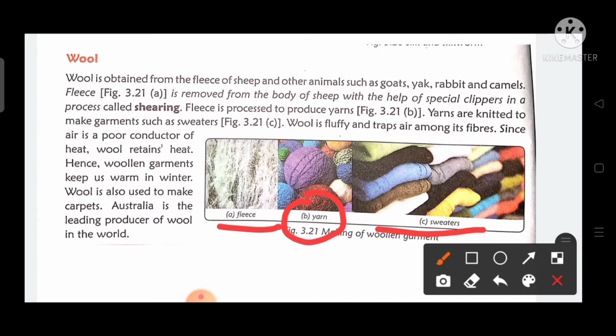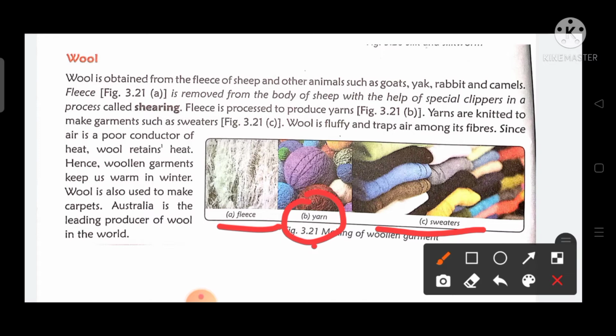Yes, for feeling warm. The air gets trapped among the fibers of the sweater. Wool retains heat, hence woolen garments keep us warm in winter.